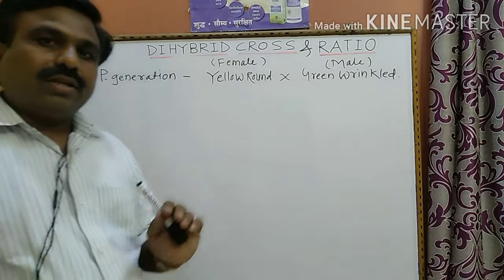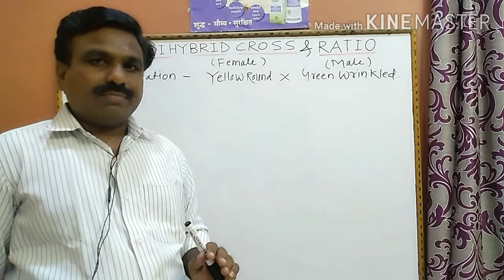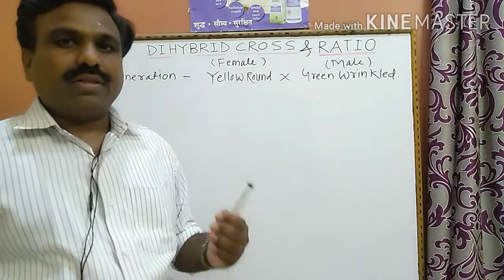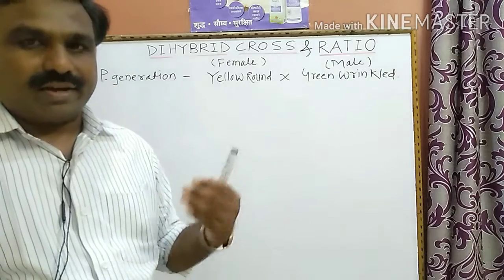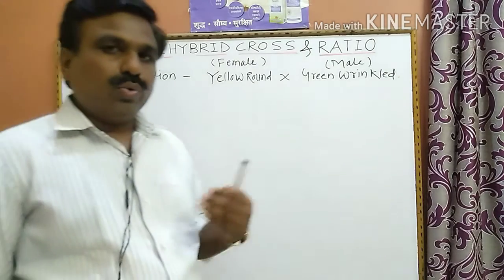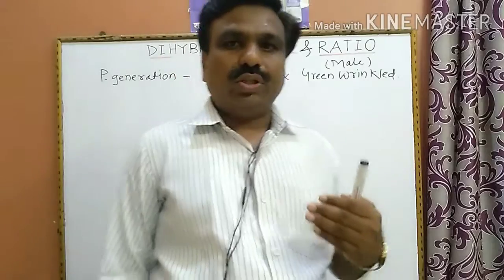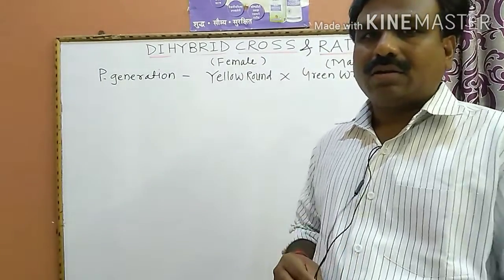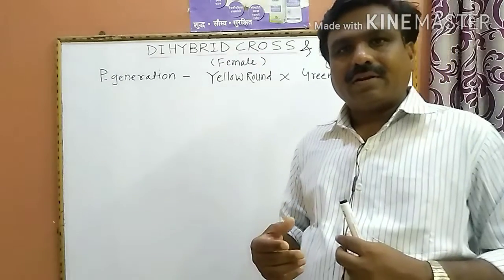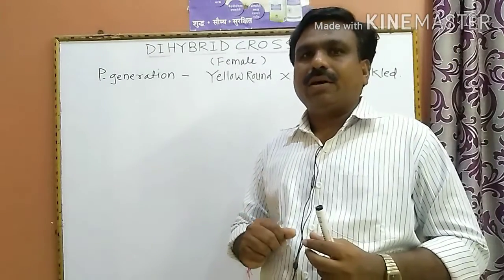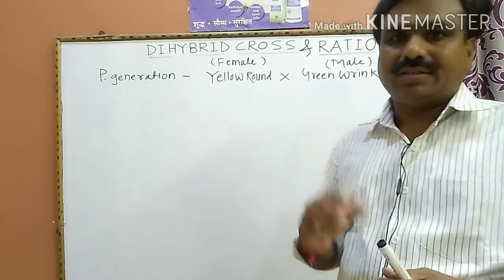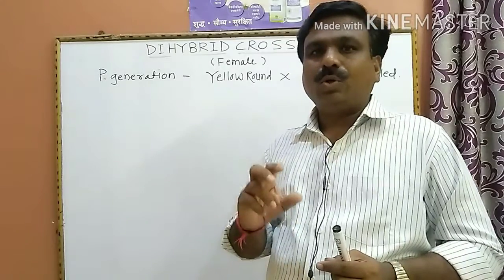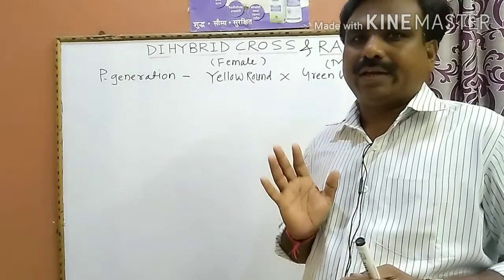You know that in every living organism, whether plants, animals, or human beings, numerous characters are present. These characters are inherited and controlled by a pair of genes or a pair of alleles, which control the expression of the character.